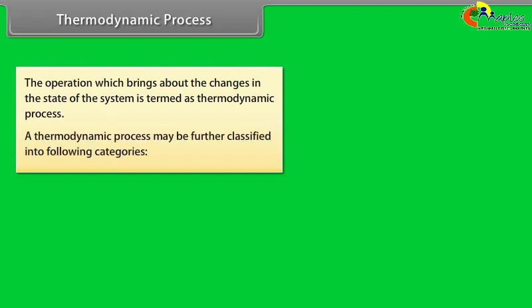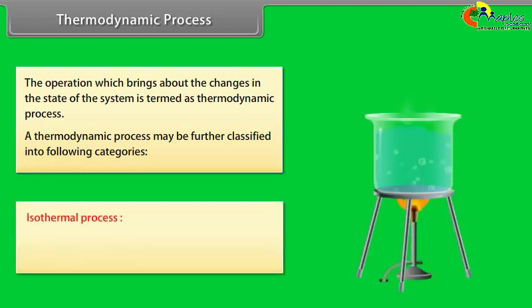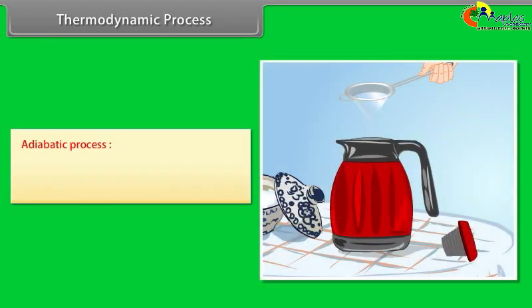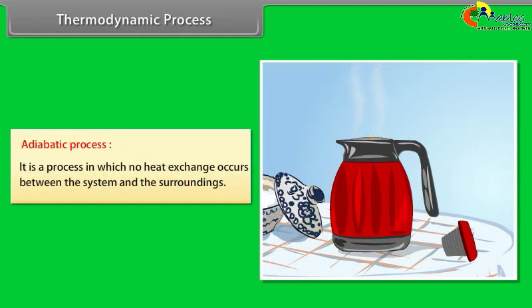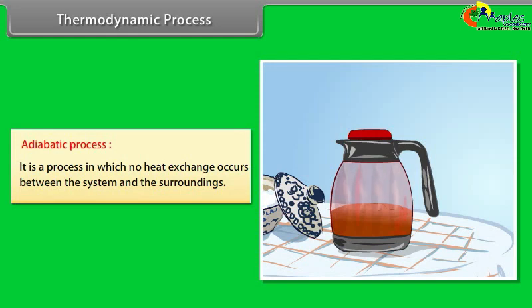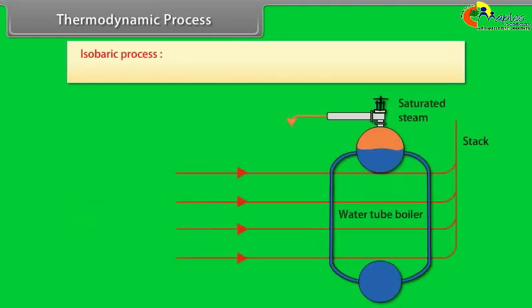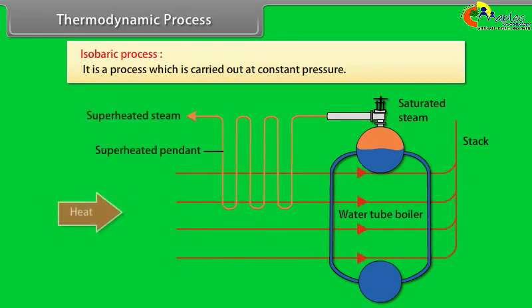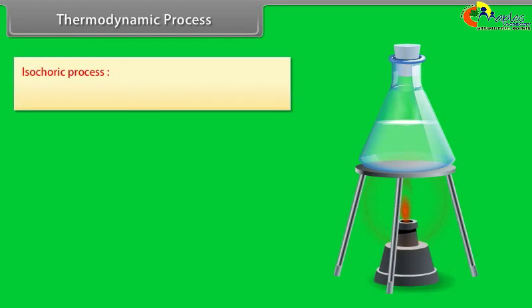A thermodynamic process may be further classified into the following categories. Isothermal process. It is a process which is carried out at constant temperature. Adiabatic process. It is a process in which no heat exchange occurs between the system and the surroundings. Isobaric process. It is a process which is carried out at constant pressure. Isochoric process. It is a process which is carried out at constant volume.